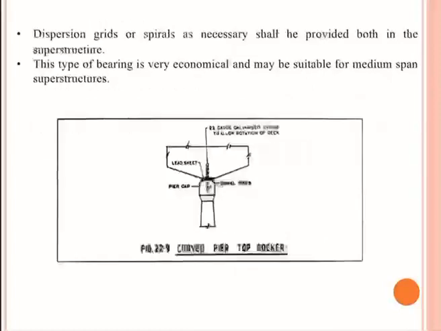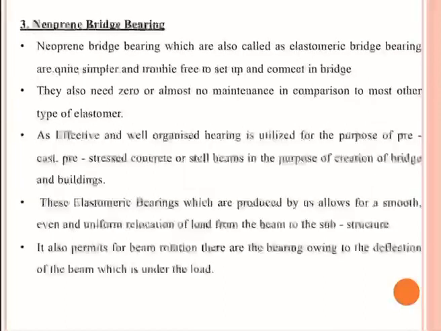Dispersion grids or spirals as necessary should be provided in the superstructure. This type of bearing is very economical and suitable for medium span superstructures. The last one is the neoprene bridge bearing. It is also called an elastomeric bridge bearing and is quite simple and trouble free to set up and connect.